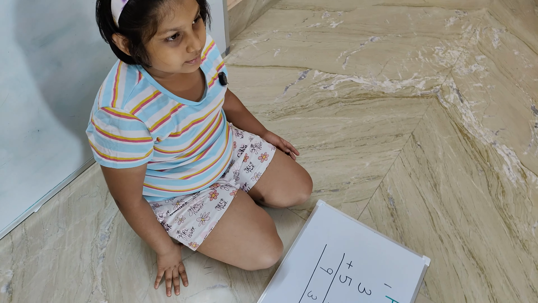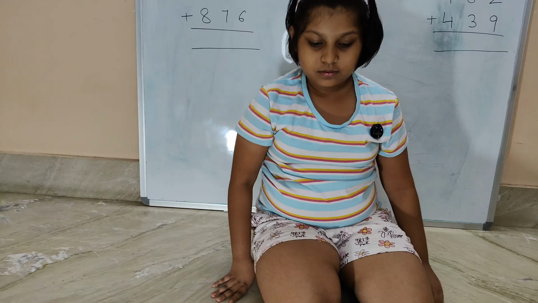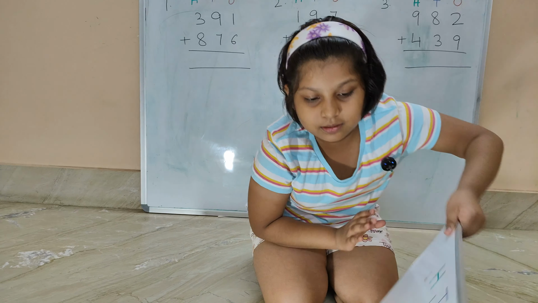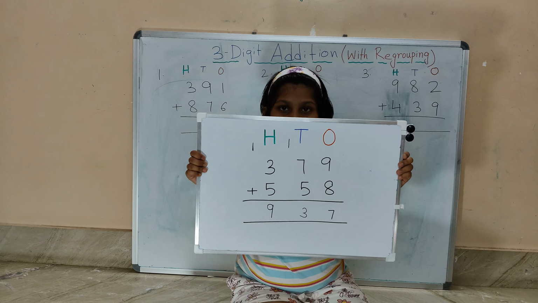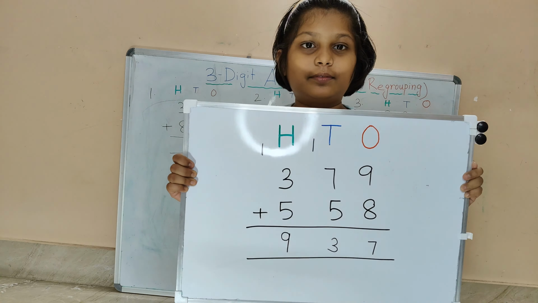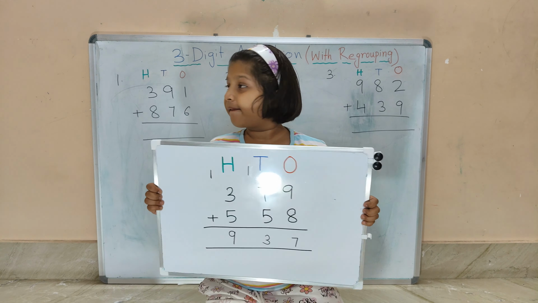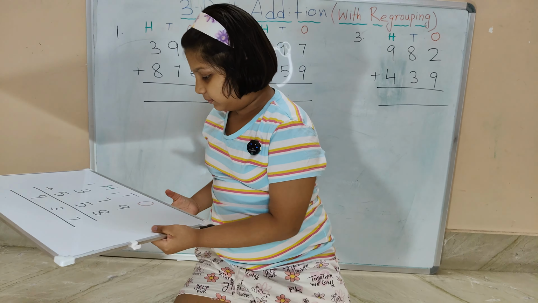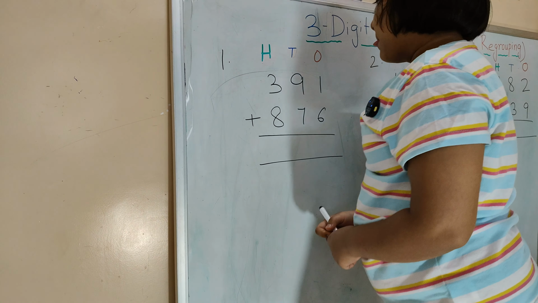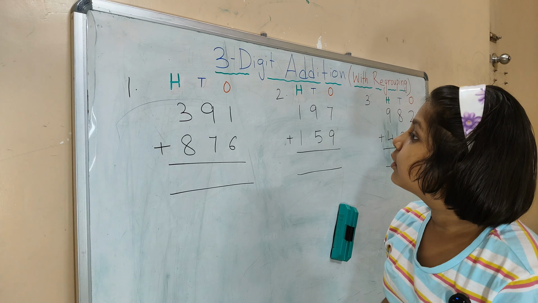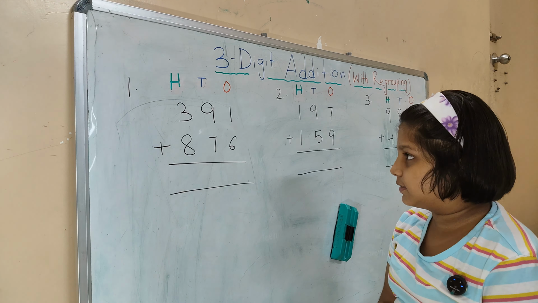It's very easy, and I hope it's the same way you did 2-digit addition with regrouping, right? Show me what you did. Yes, very good. The answer is 937. I have given you some questions on the board. Do it one by one. Count loudly so that I can hear you. See the first one: 391 and 876.